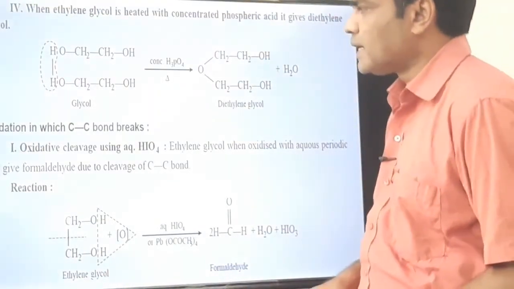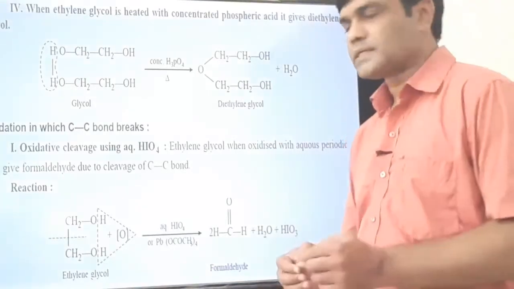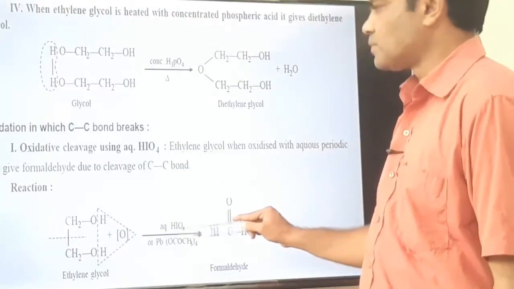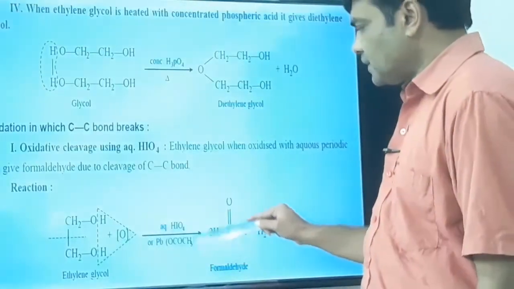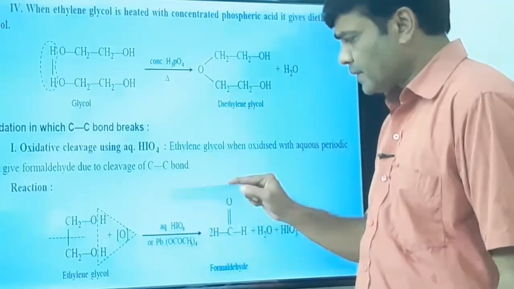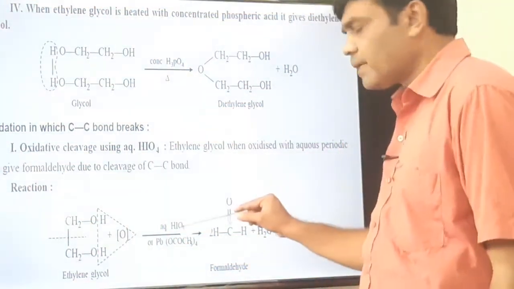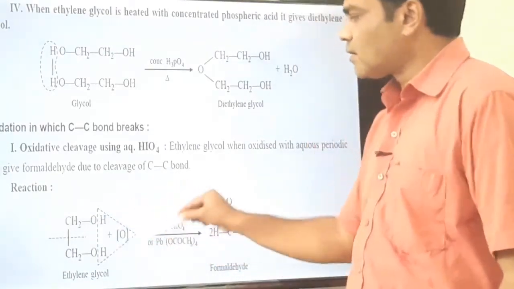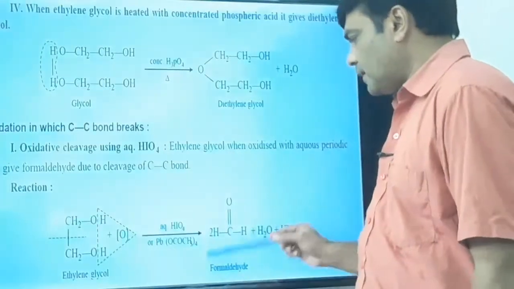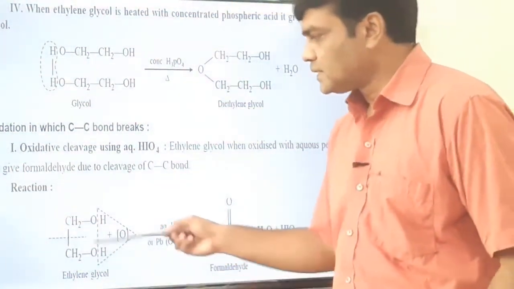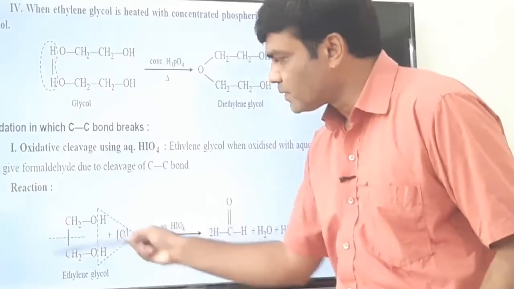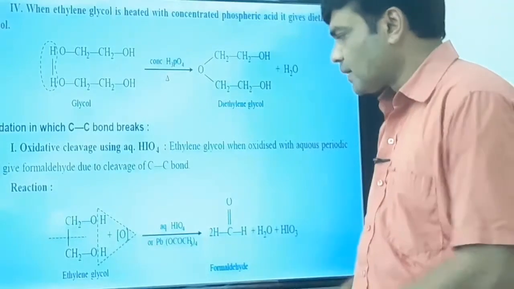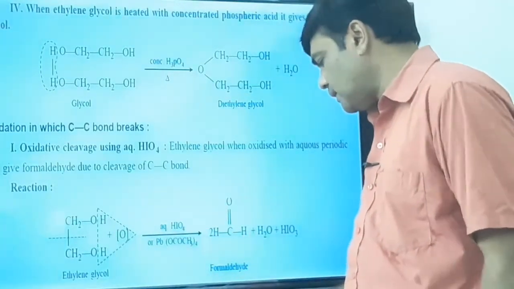Now the next category of reaction in which carbon-carbon bond cleavage takes place, that we have to discuss. See here, ethylene glycol on treatment with HIO4, a periodic acid, or sometimes you can take lead tetraacetate also. Here this carbon-carbon bond cleavage takes place along with the removal of water molecule, and we get 2 molecules of formaldehyde. This is one molecule of formaldehyde, this is another molecule of formaldehyde. What are the reagents? Remember, HIO4 and lead tetraacetate.